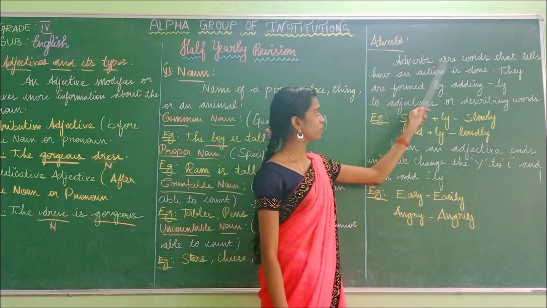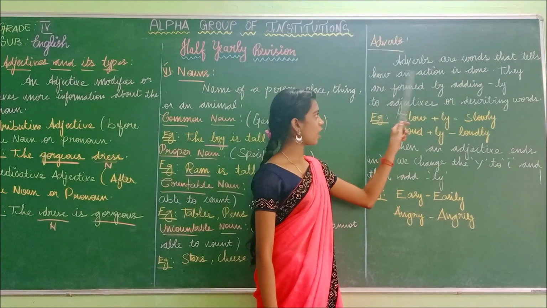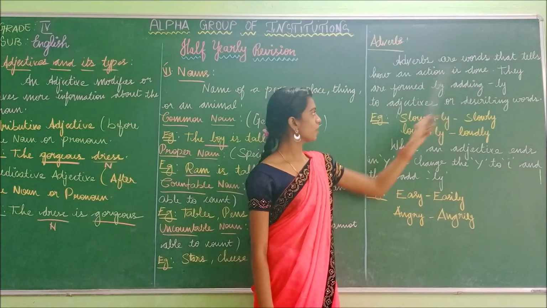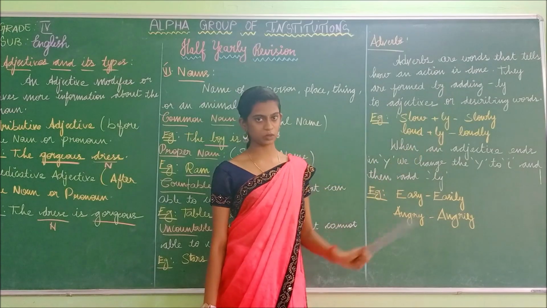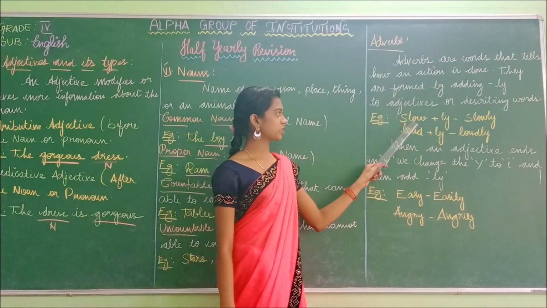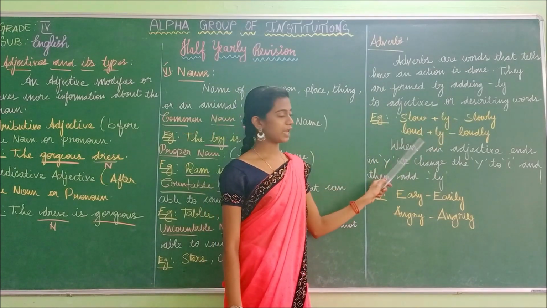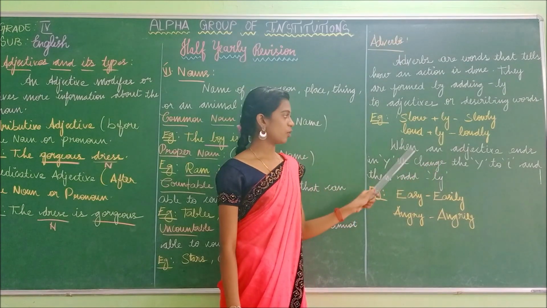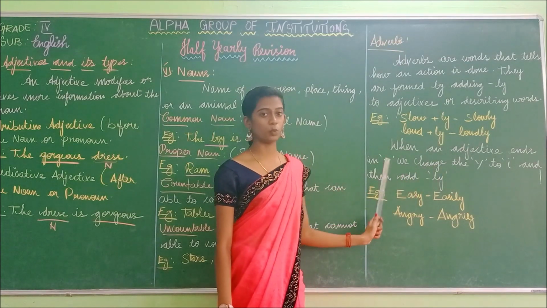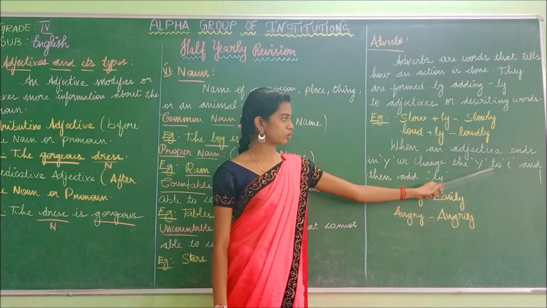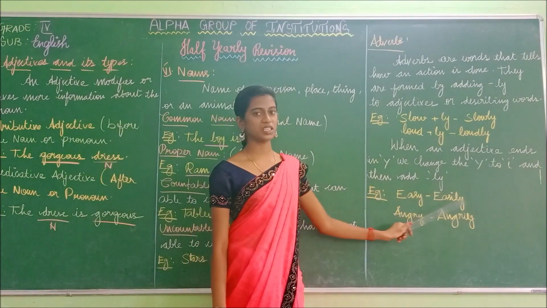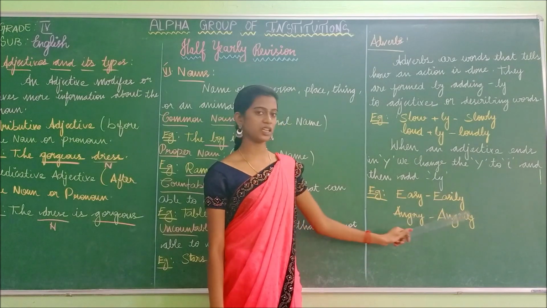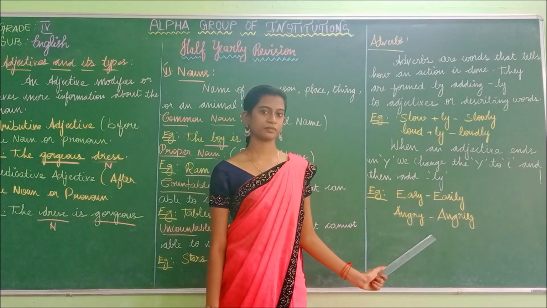Adverbs are words that tell how an action is done. They are formed by adding ly to adjectives or describing words. Example: slow plus ly, slowly; loud plus ly, loudly. When an adjective ends in y, we change the y to i and then add ly. Example: easy, easily; angry, angrily.